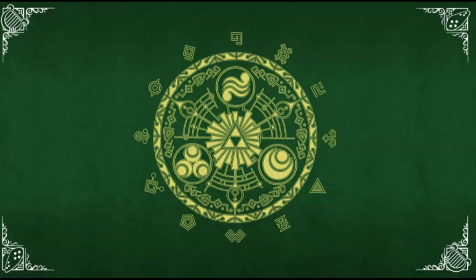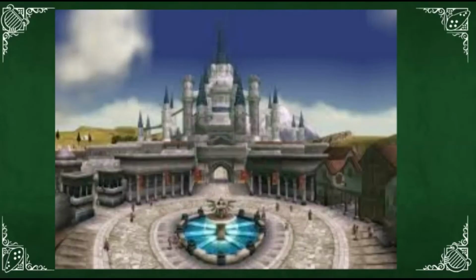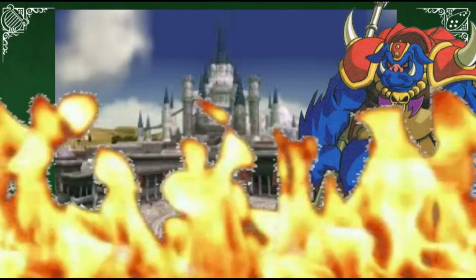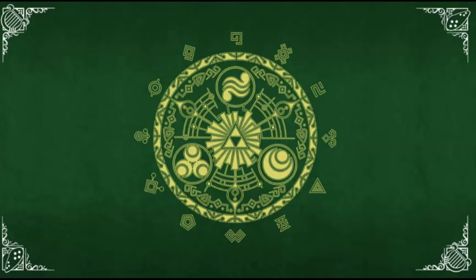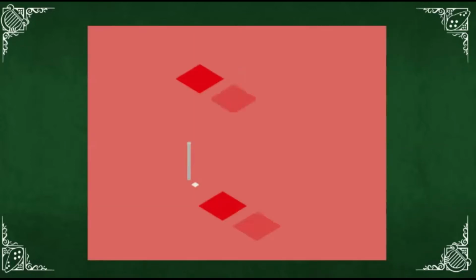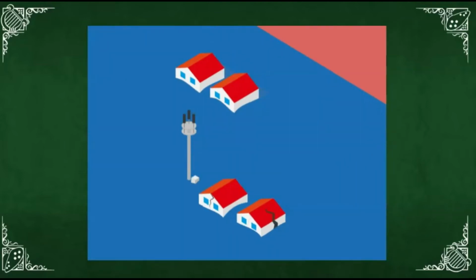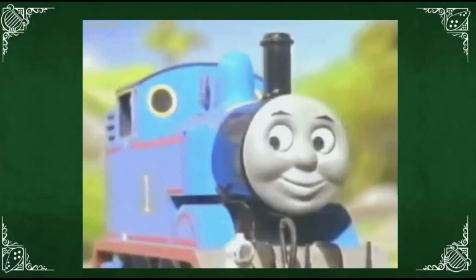To me, a timeline placement in the child timeline would be most logical, because Hyrule is prosperous in comparison to the downfall timeline, where Hyrule keeps getting messed up by Ganon all the time. And the adult timeline would also not really be logical, because then Hyrule should be unflooded again. You know, the Great Sea would be drained, because Breath of the Wild obviously doesn't take place in New Hyrule, because Spirit Tracks has trains.